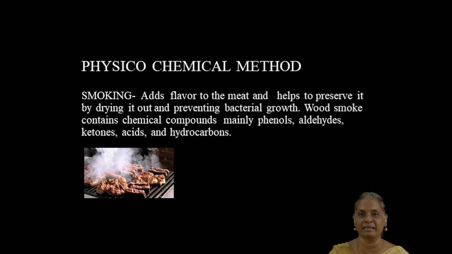And the physico-chemical method of food preservation is smoking using wood. It adds flavor to the meat. Normally it's used for the flesh of goat, and it can be used for chicken pieces and other non-vegetarian foods. It helps the meat items, or the flesh parts of the animals, to be completely dehydrated. That is, the water content is completely removed. Bacterial growth is prevented. So the meat or the flesh products of all the animals can be preserved very well.